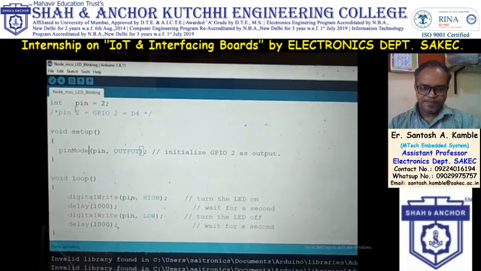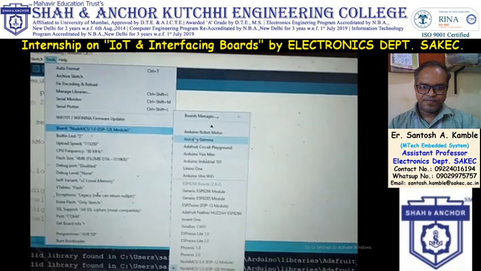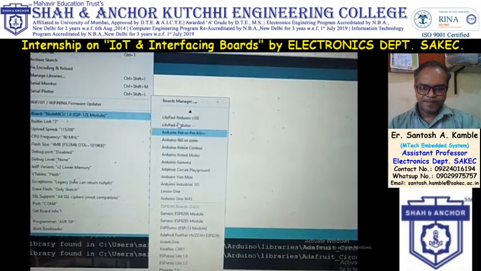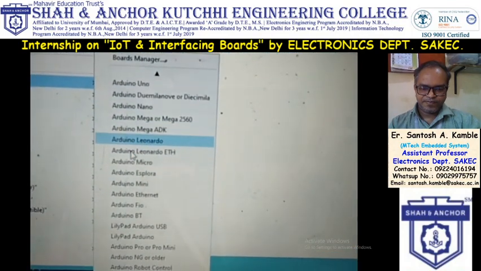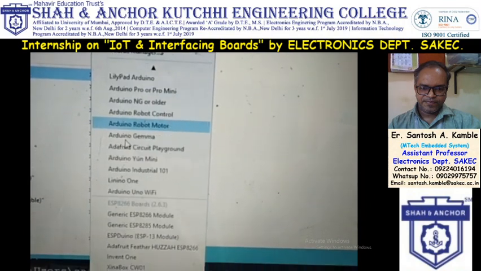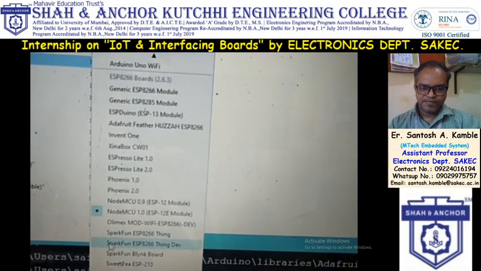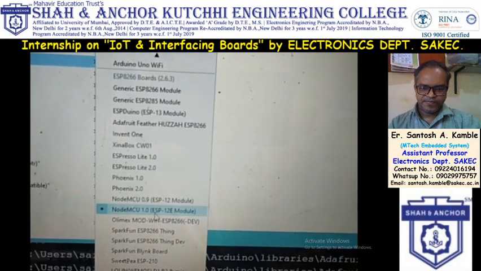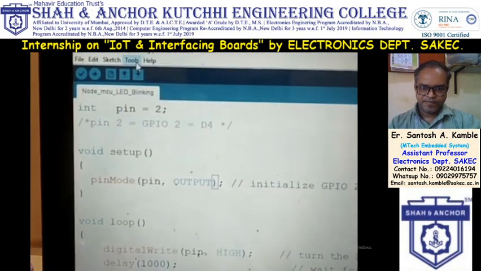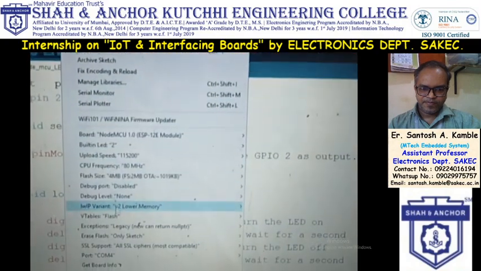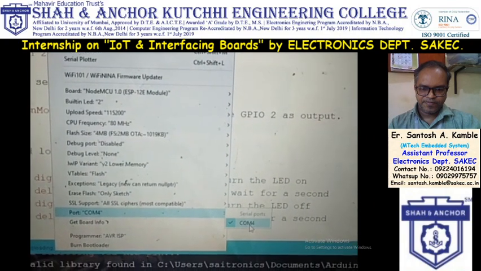Now after writing the code, our first step is to click on tools, then board. You will observe there are various boards like Arduino Uno, etc. We have to select NodeMCU, so we have to select NodeMCU 1.0 ESP12E module. So we have selected this board. Then you have to select tools and port. For port I have selected the COM port. It shows COM4, so I have selected COM4.